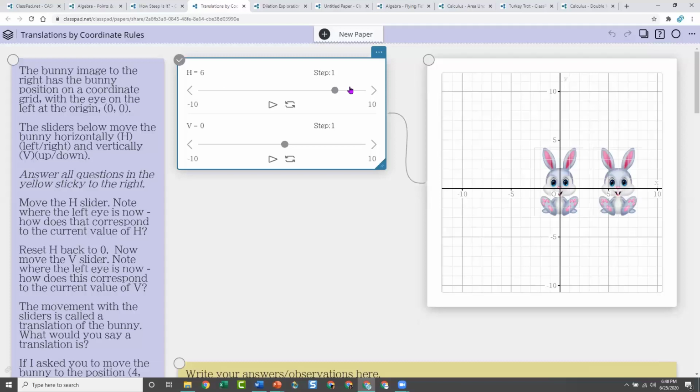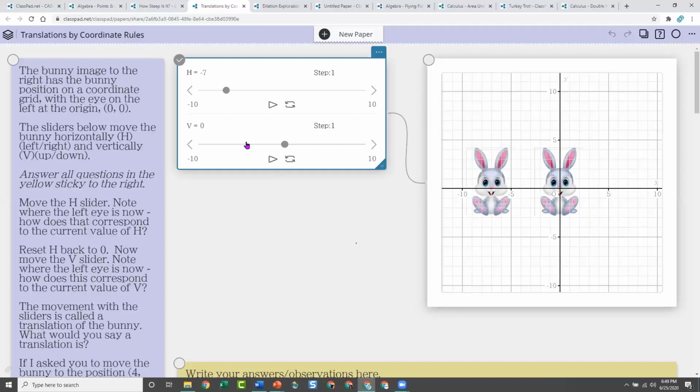So what did a horizontal move do? It changed the 0, 0 to 6, 0. So a horizontal move adds to the right, adds value to the x, right? And so you could have the students conjecture, well, what if I wanted the bunny to move to the left? What would I have to do to the original image? Well, you would subtract. So that's sort of where we're trying to go, but in a fun way with a bunny.